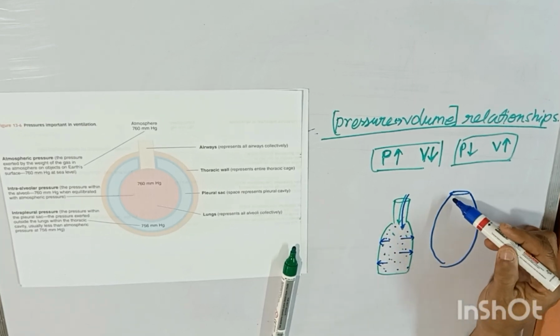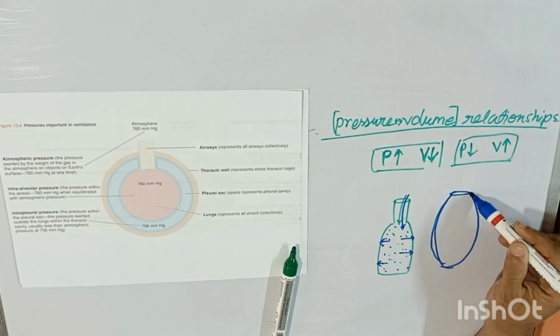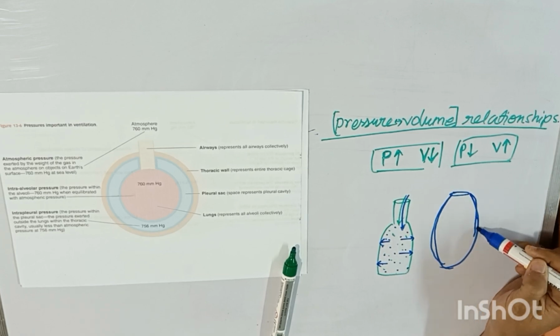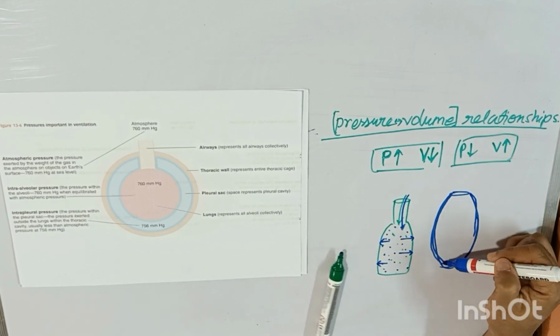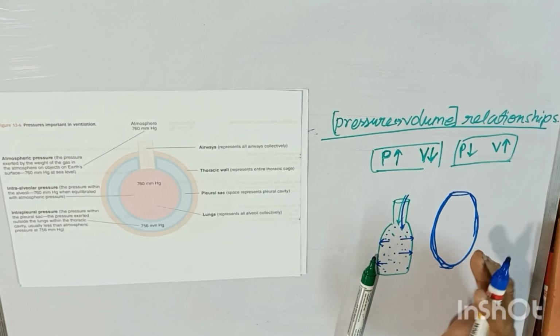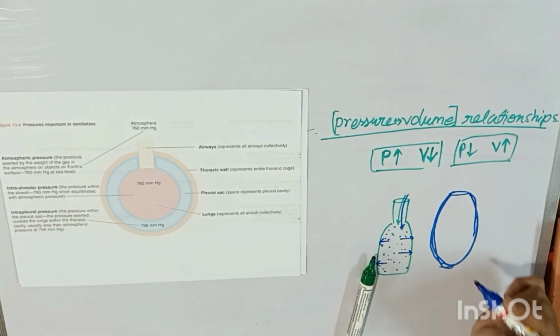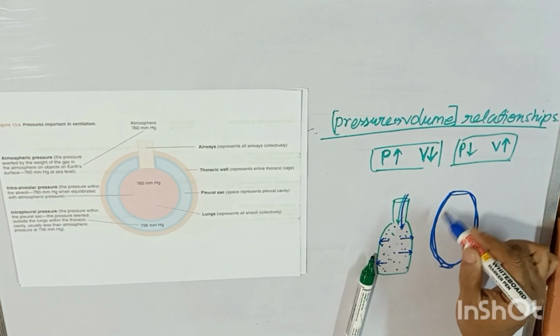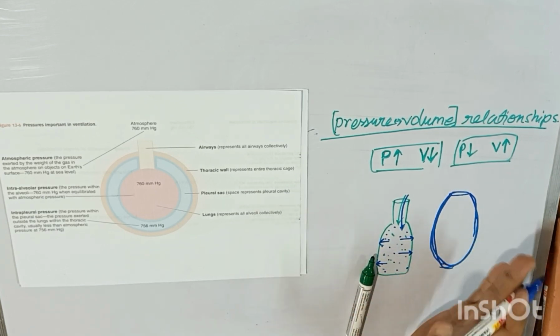But if the volume can increase, an increase of pressure will certainly increase the volume. If the thing is elastic, the bottle will expand and it will get round. So there is a relationship of this pressure and volume.